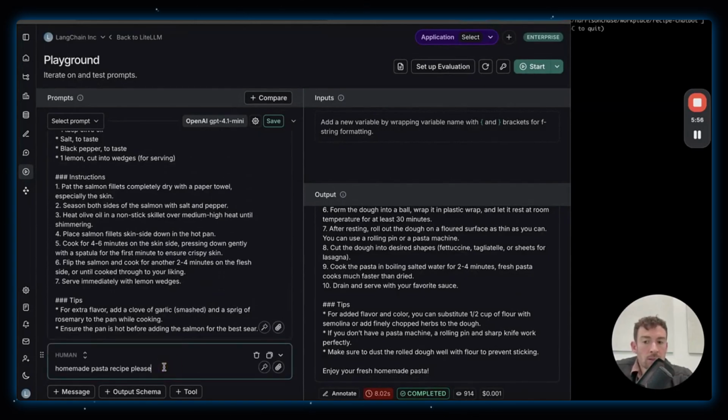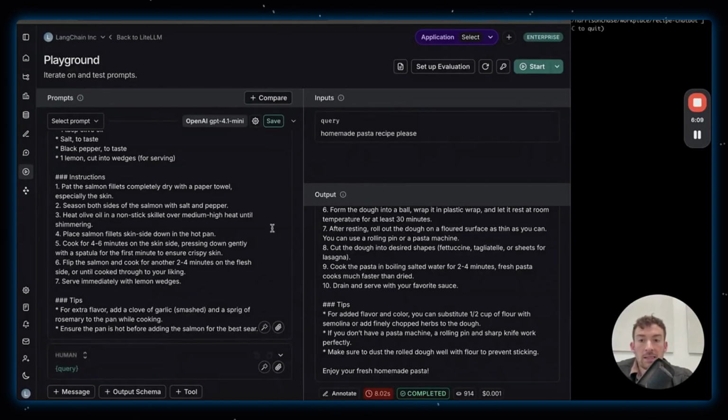One thing that I'm going to do as well is I want to try this out on more things. So I'm going to highlight this, and I can see that I get this little button called convert to a variable. And so when I click on this, I'm going to enter a variable name. I'm going to call this query. And I can see now that this moves this to the input section. So what does this let me do? This is setting the stage for testing the same system prompt over more queries in the future.